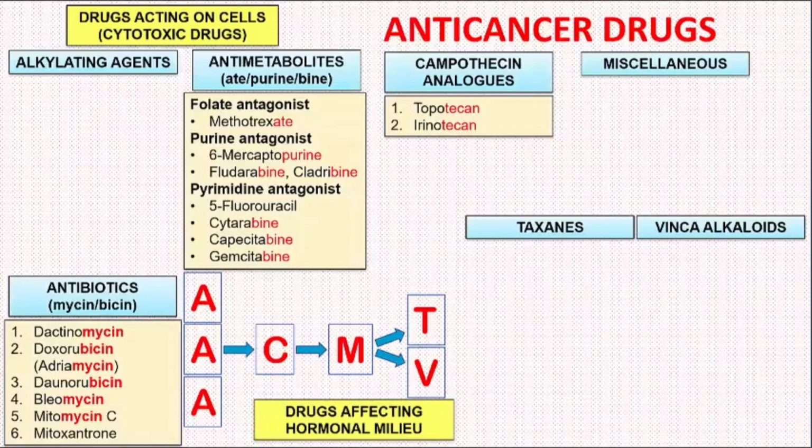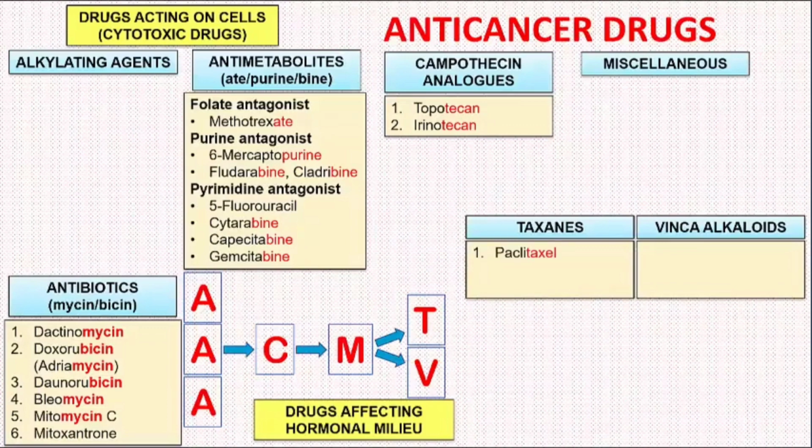Next, we will talk of 2 groups together, the taxanes and the Vinca alkaloids. Both of these drugs have a similar mechanism of action, that is, both are microtubule inhibitors. In taxanes, we have paclitaxel and docetaxel. Again, taxanes and taxel sound similar, easy to remember.